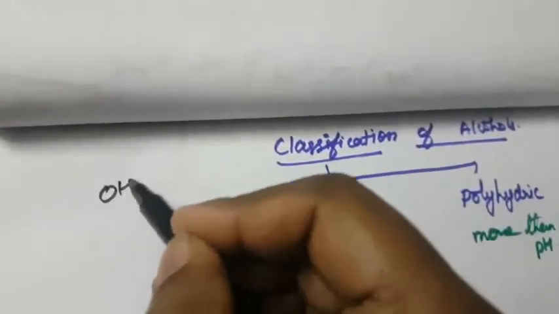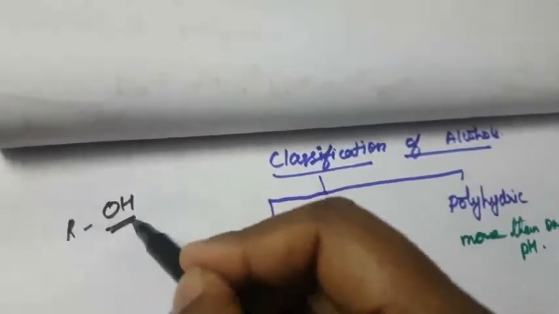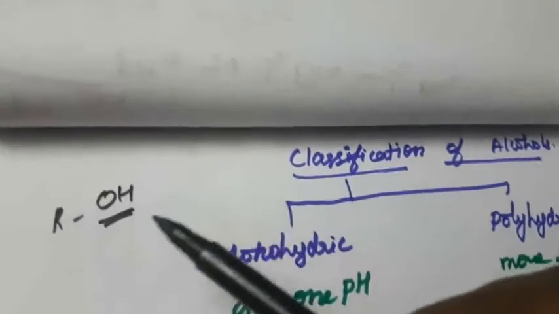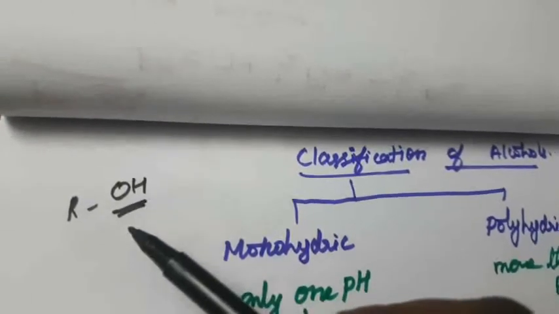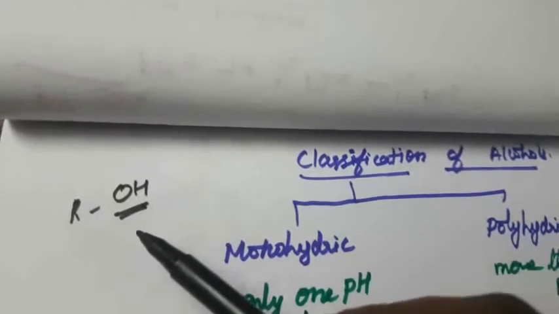For the classification of alcohol, first we are going to see what the functional group of alcohol is, that is OH. That is the functional group of alcohol. It plays so many important roles in our body. For example, cholesterol also contains the alcohol functional group, and another one is retinol, that is vitamin A. What is retinol? That is the storage form of vitamin A.